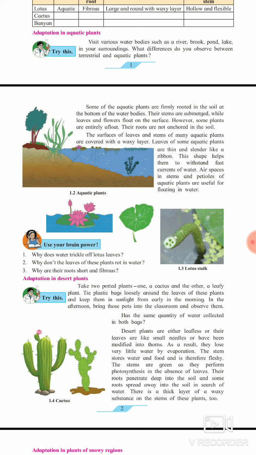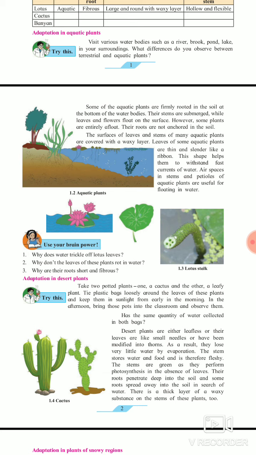In the afternoon, bring those pots into the classroom. But as we know, you can do this experiment at your home also. You have to take two potted plants and tie a plastic on the plant. Actually, you can tie a plastic on the leaf of a plant also.